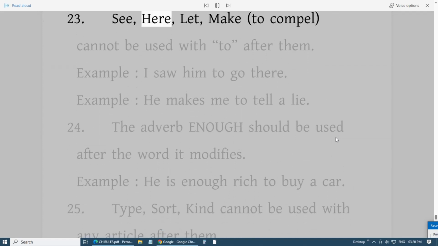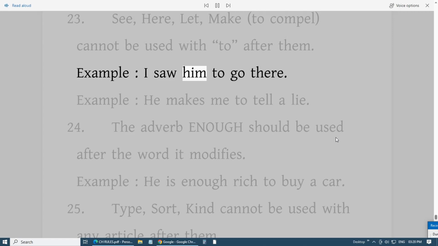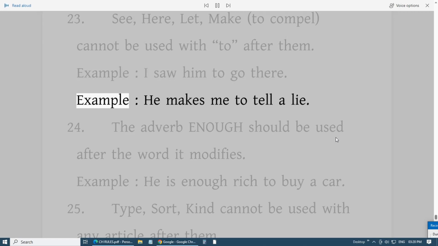23. See, hear, let, make, to compel, cannot be used with to after them. Example, I saw him to go there. Example, he makes me to tell a lie.